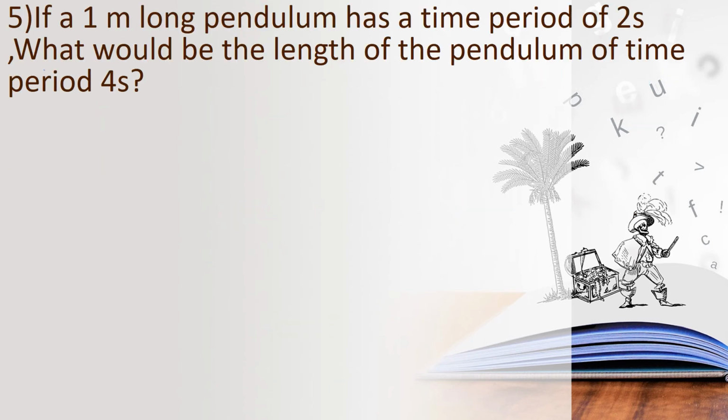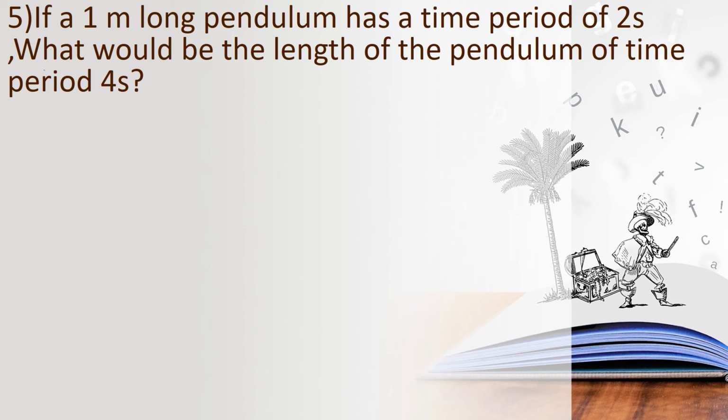So the next question, if a 1 meter long pendulum has a time period of 2 seconds, okay, it is a sum from simple pendulum, is it children? So they had given the length of the pendulum is 1 meter, okay, for that the time taken for a swing is 2 seconds, for one oscillation.